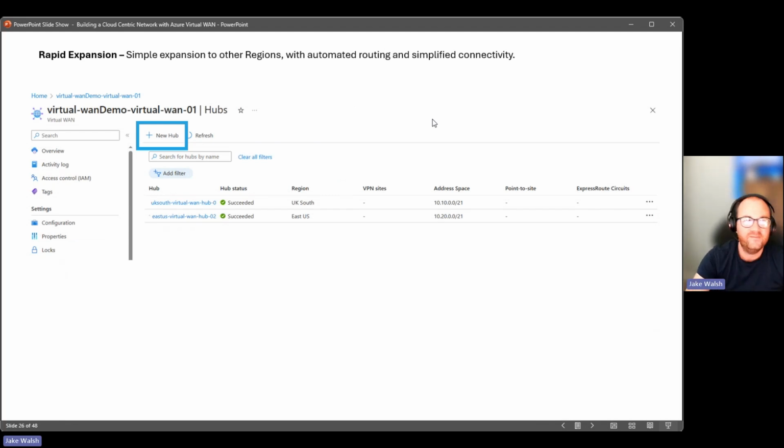Again, a nice little segue there, but rapid expansion. So creating new hubs, again, is done from the control plane I've been screenshotting and showing. Click on new hub, go through the process, provide an address space, very straightforward, very easy. And this really is interesting because if you have a deployment, let's say, where you want to roll out to other regions, you need to get hubs deployed in places, perhaps around different parts of the globe. Actually clicking on new hub, running through that process, putting a very small amount of data in and getting it deployed, gives you that ability to expand to other regions very quickly with minimal effort. And what's also really interesting about that is that routing is built out for you automatically as well.